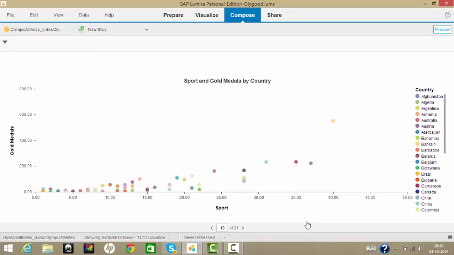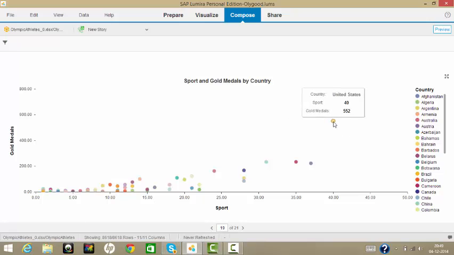Next, this is a scatter plot where the scatter points are the countries and it shows gold medals by sport. What we see here is most of the points are around this place, where the number of sports they have won medals in is less and the number of gold medals is also less.